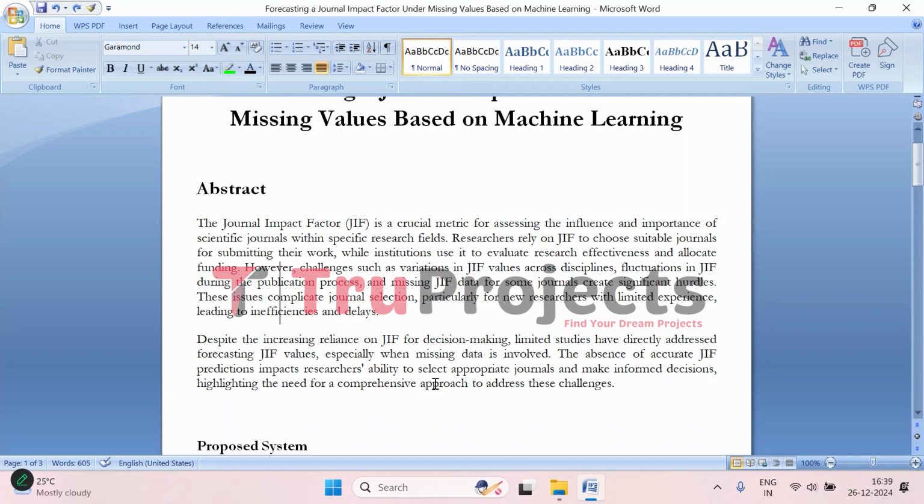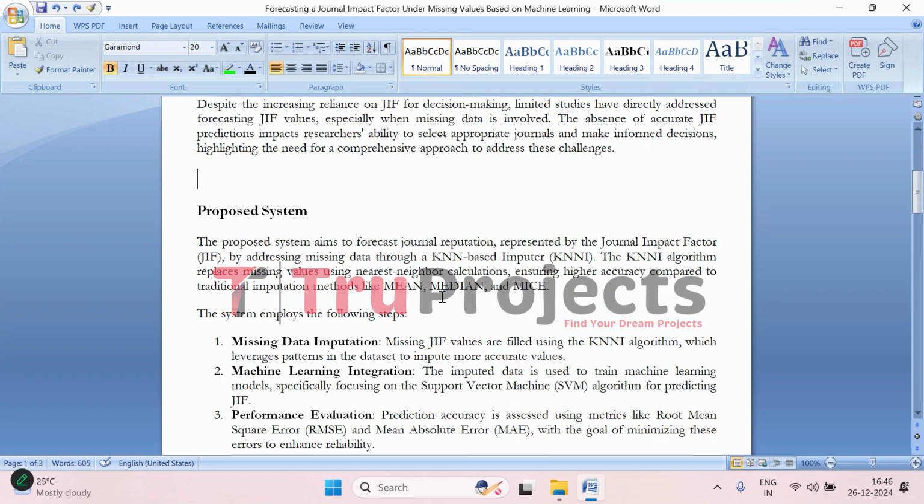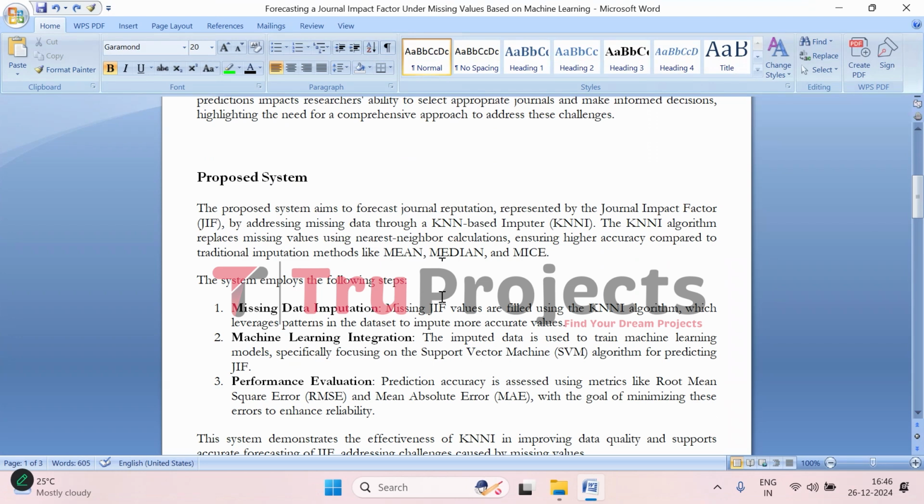This highlights a bigger issue. There is a need for a more complete solution that can predict JIF accurately when some data is missing. By addressing these gaps, researchers would be able to select journals more confidently and strategically, improving the efficiency and effectiveness of the academic publishing process. So, to overcome all these issues, the proposed system is designed to predict the reputation of journals measured by journal impact factor.